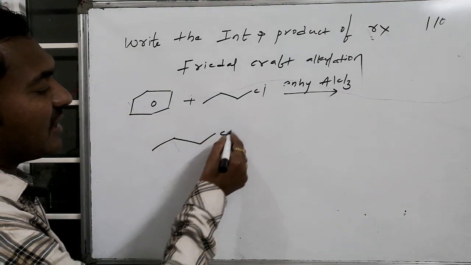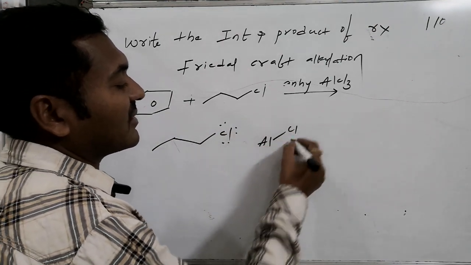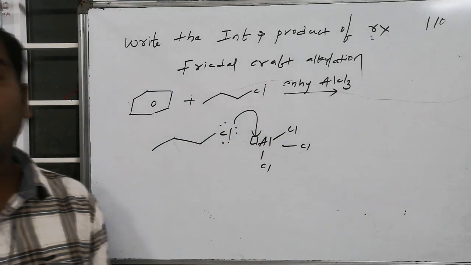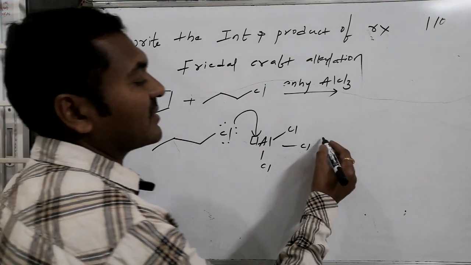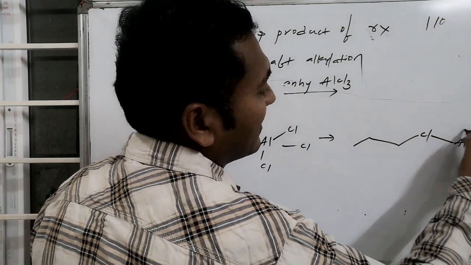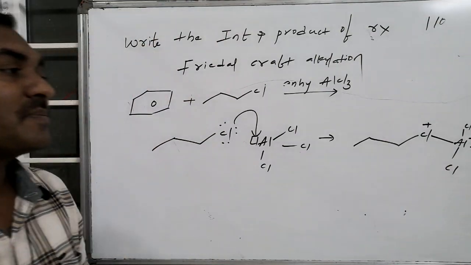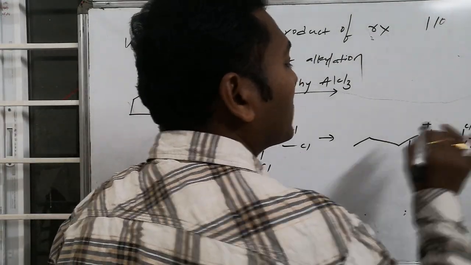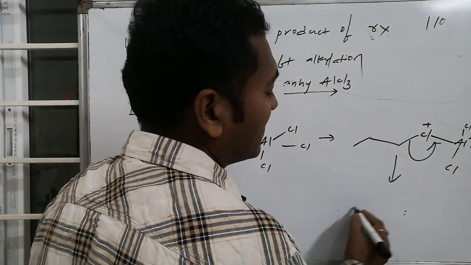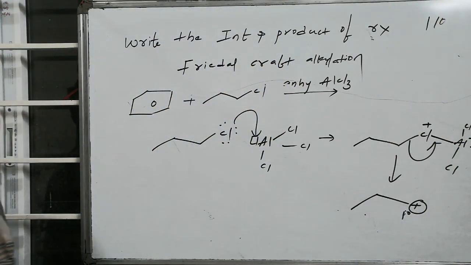In the beginning, the alkyl halide propyl chloride is allowed to react with the electron-deficient compound AlCl3, technically known as a Lewis acid. As a result, a dative bond forms between the chlorine and the AlCl3, so the Al becomes minus and the chlorine becomes plus, while the whole is neutral. Now this sigma bond is completely broken because chlorine becomes more electron deficient. That results in the formation of a primary carbocation, the propyl carbocation.